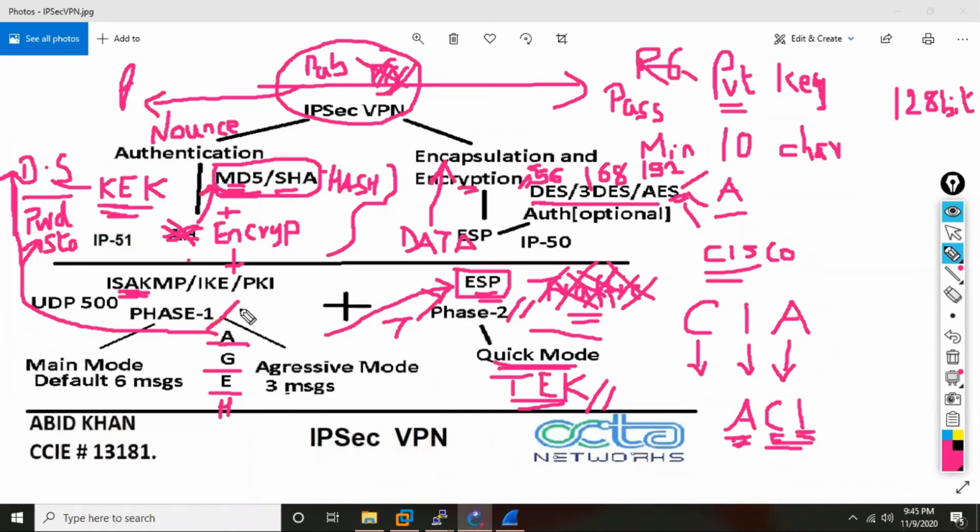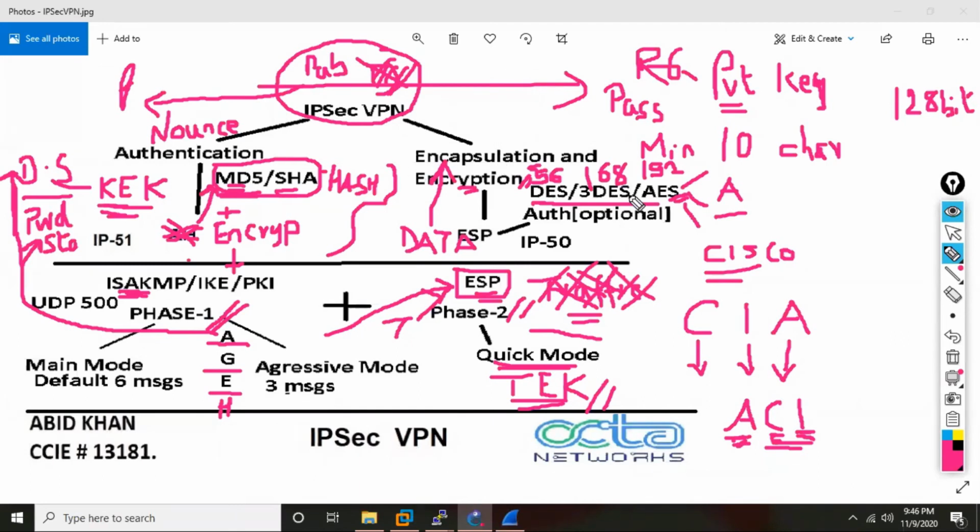So phase one is called as what? ISAKMP phase one. Ultimately, it is still optional. It can be replaced by something else. If I can ensure I can do the authentication by some other mechanism, then maybe I don't need ISAKMP. But once I know that yes, I'm talking to the right person, then whatever data I send, I want the data to go as what? Encrypted. And for that, there is only one mechanism, which is called as what? ESP.